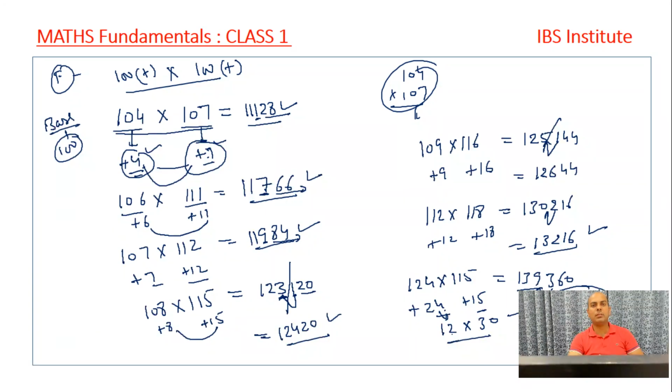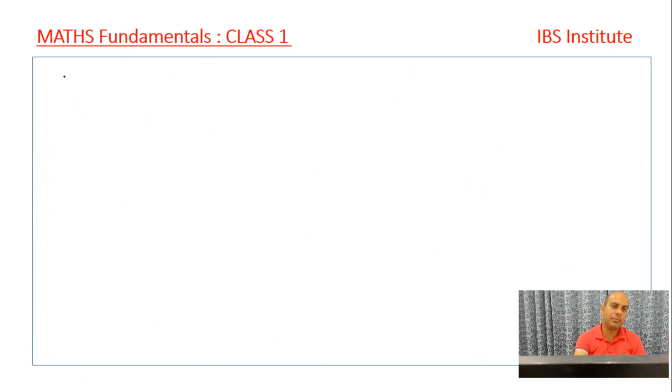But this particular method is applicable only in case we have numbers like 100 plus and 100 plus. One number is 100 plus, the other number is also 100 plus. Only in that case can we apply it, right? On the same concept, we have the same pattern. We have another concept that we call 100 minus into 100 minus, if we have smaller numbers.